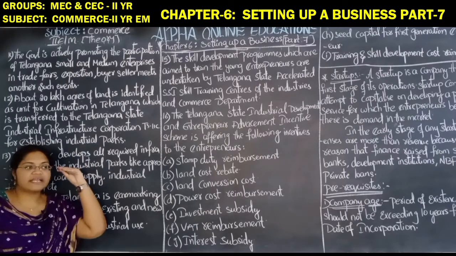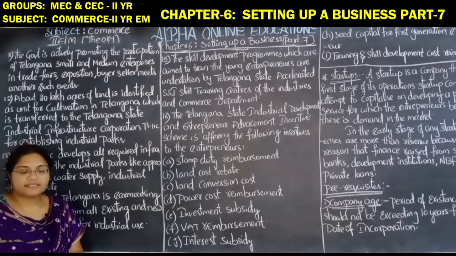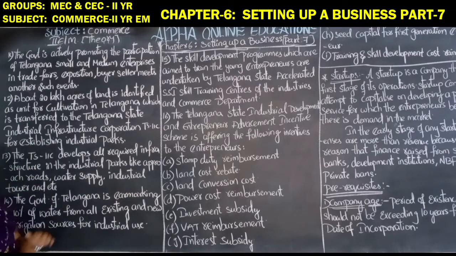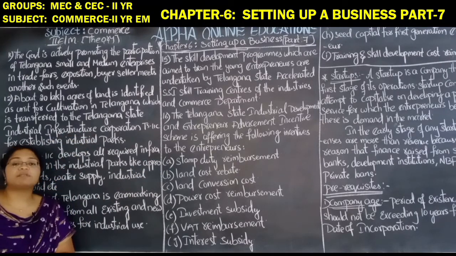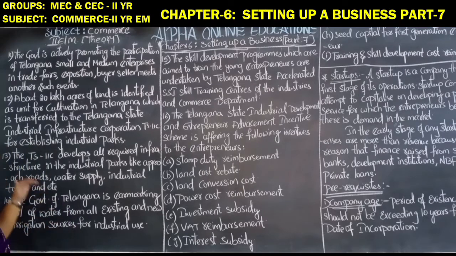The land identified for cultivation has been transferred to the Telangana State Industrial Infrastructure Corporation to establish industrial parks.